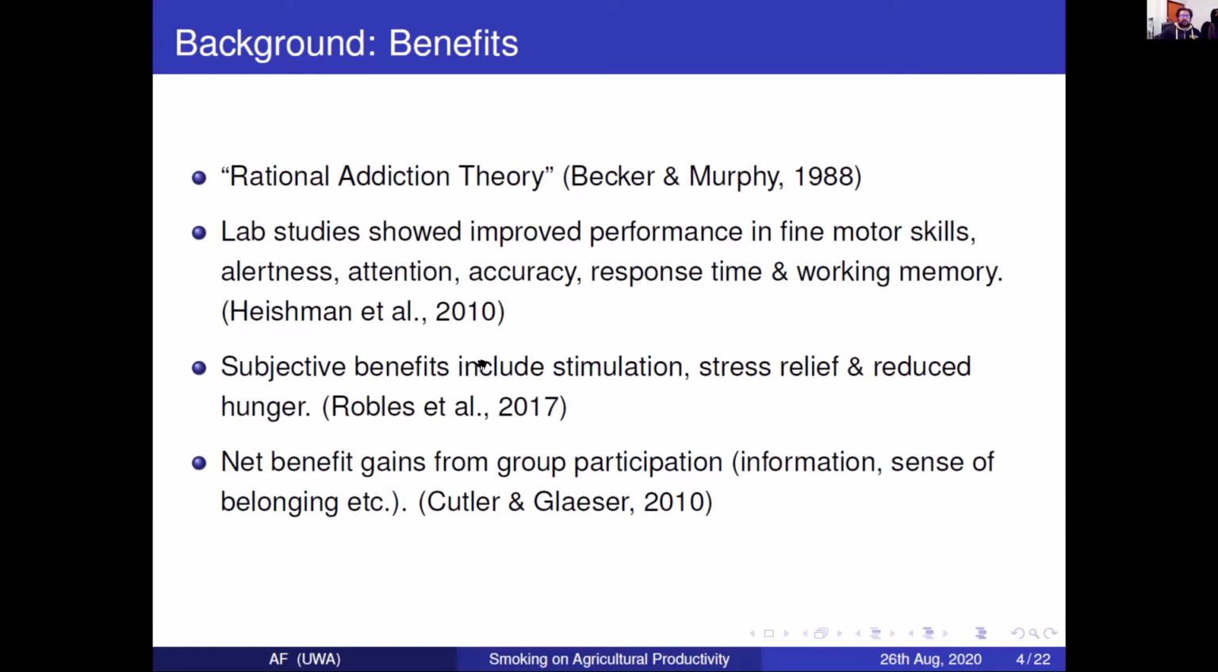Eichmann et al. in 2010 did a meta study of 41 lab studies and showed that smoking did improve fine motor skills, alertness, attention, accuracy, response time, and working memory for the participants, but this was within a very short time span. There are also subjective benefits to smoking that include stimulation, stress relief, and reduced hunger. And when we do a qualitative assessment of our farmers, they also report similar things, and we'll get to that.